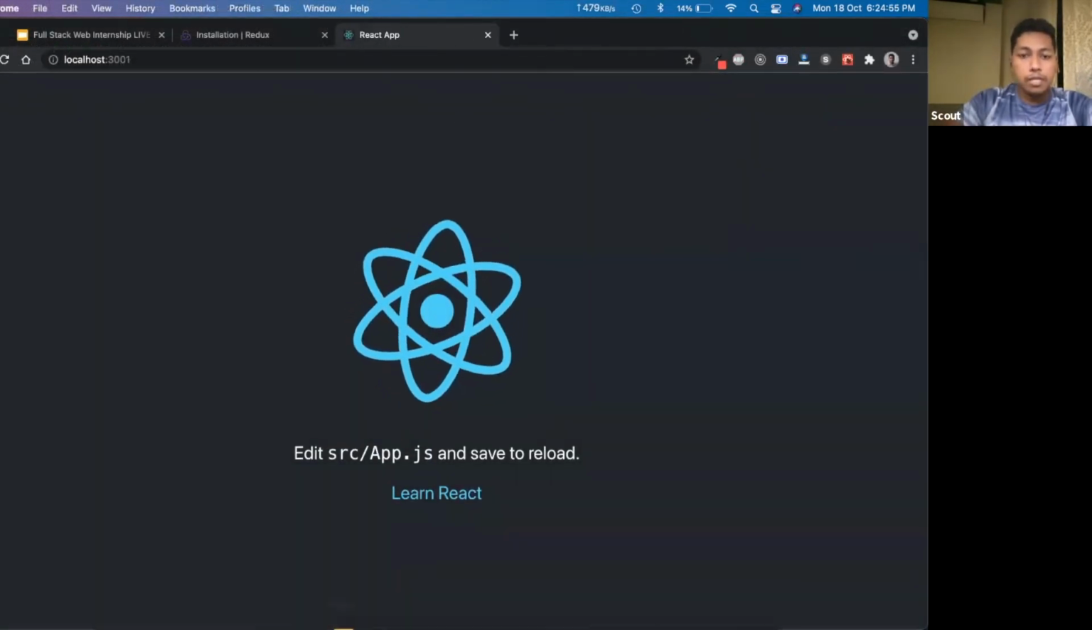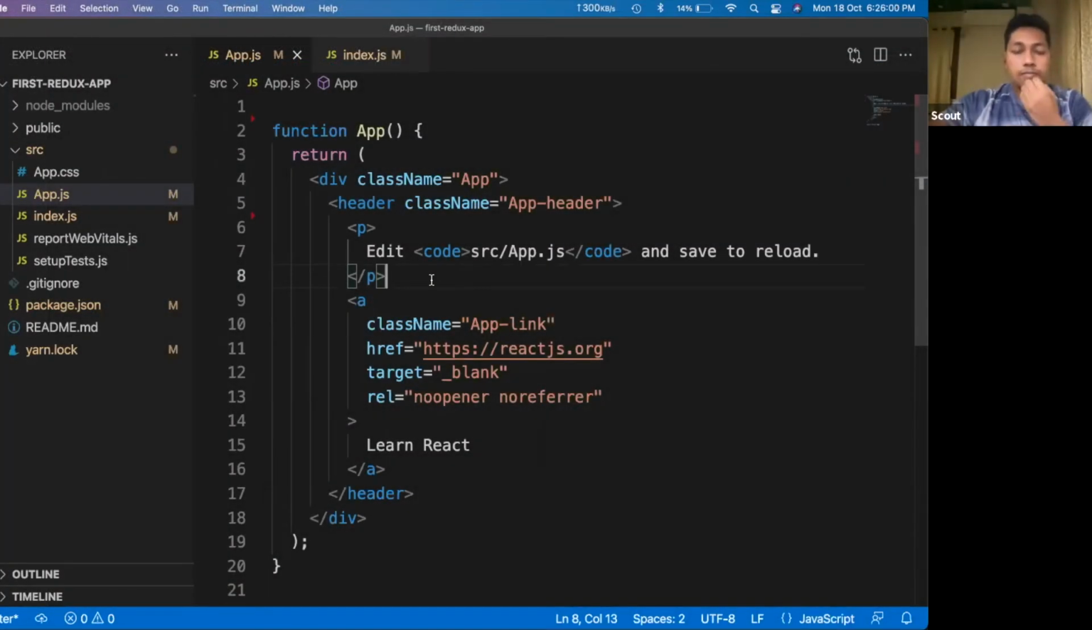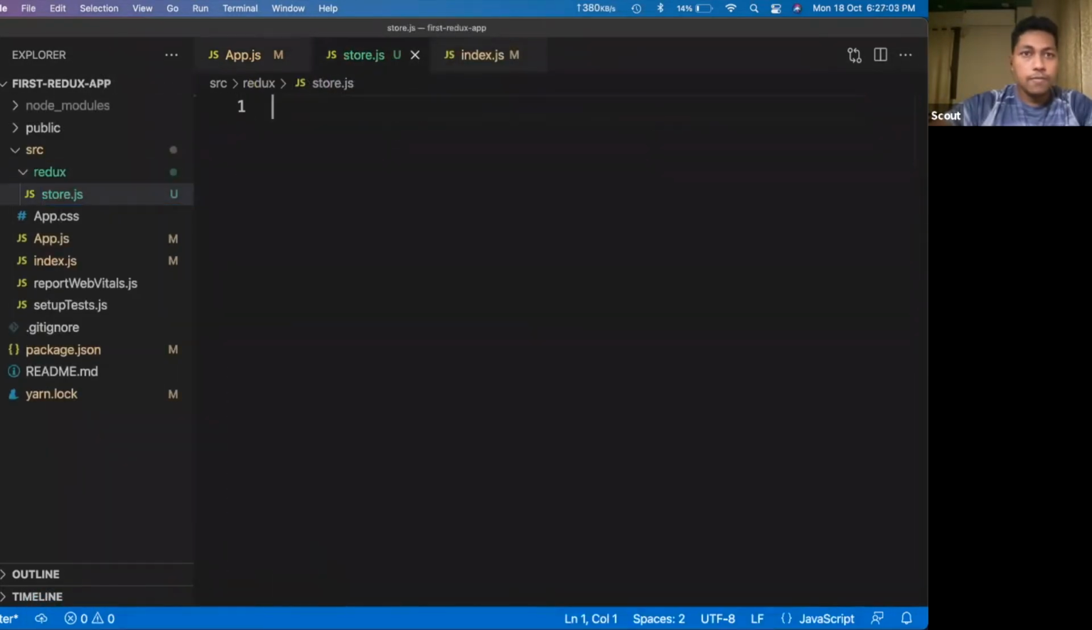Okay, so the application started. Let's open the code in the browser. As I mentioned, here we will create a few folders. First, I will create one folder called Redux. Inside that we'll create one file called store.js. Inside this store.js file, we will import a few basic files from the Redux packages.